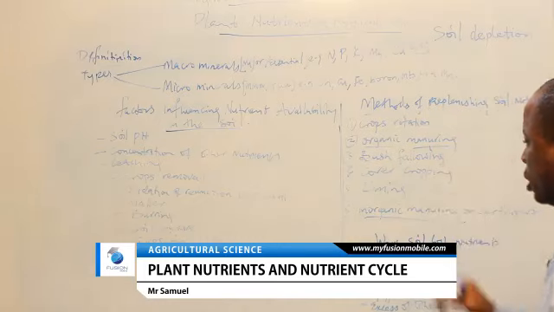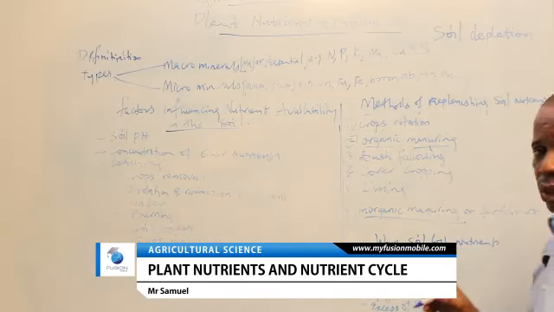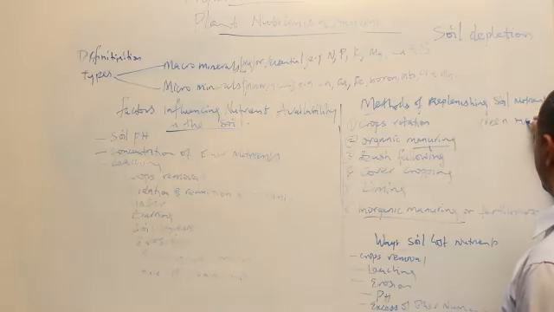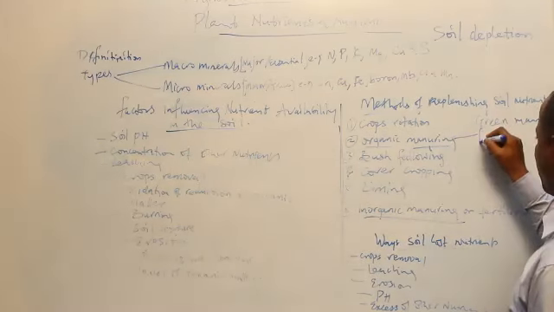For organic manuring, there are 3 types of them. We have what we call the green manure. We have what we call the farmyard manure.